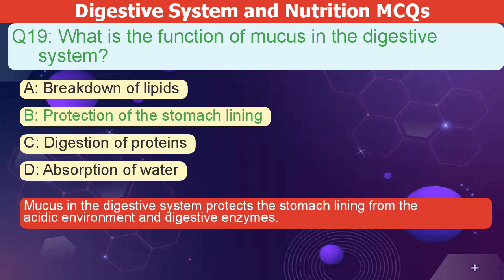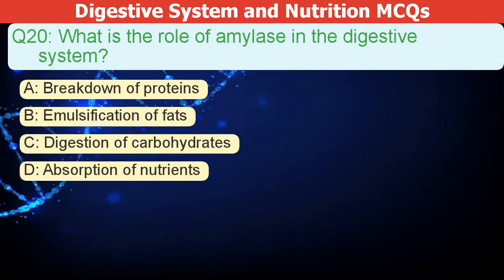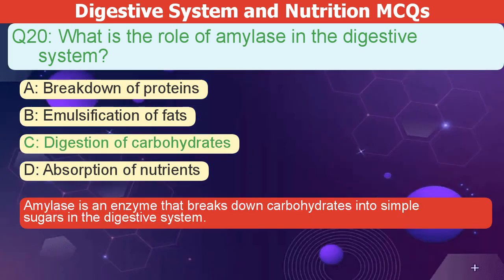The correct answer is B. Mucus in the digestive system protects the stomach lining from the acidic environment and digestive enzymes. What is the role of amylase in the digestive system? A. Breakdown of proteins. B. Emulsification of fats. C. Digestion of carbohydrates. D. Absorption of nutrients. The correct answer is C. Amylase is an enzyme that breaks down carbohydrates into simple sugars in the digestive system.